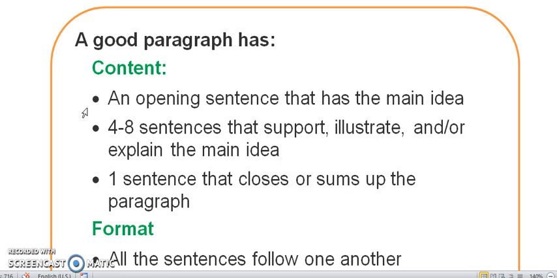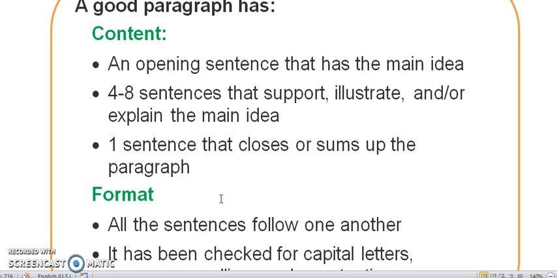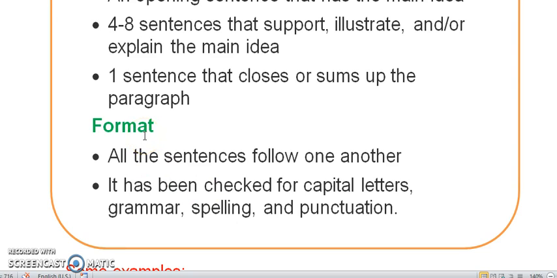It has to begin, or it should begin, with an opening sentence that has the main idea. This gives the reader an idea of the topic and what the paragraph is going to be about. Then we need sentences that are going to support, illustrate, or explain the main idea. And then it's optional, but it's often very helpful to have a sentence that closes or sums up the paragraph. The other point we have to consider is the format of a paragraph.